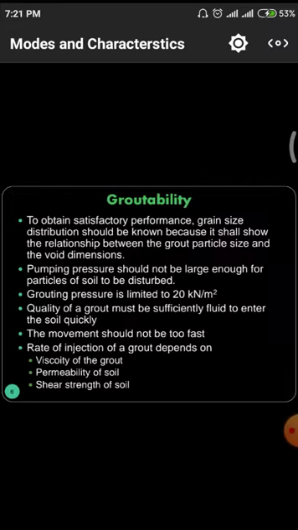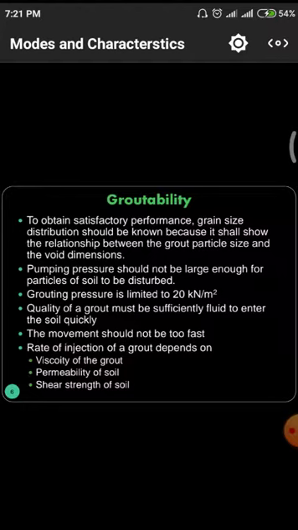Whenever two different kinds of materials are mixed together, we have to observe this phenomenon of viscosity. If it is entirely liquid, it does not have any viscosity. If it is entirely solid, it also does not have any viscosity. Whenever we mix solid and liquid materials, we have to observe this phenomenon of viscosity.